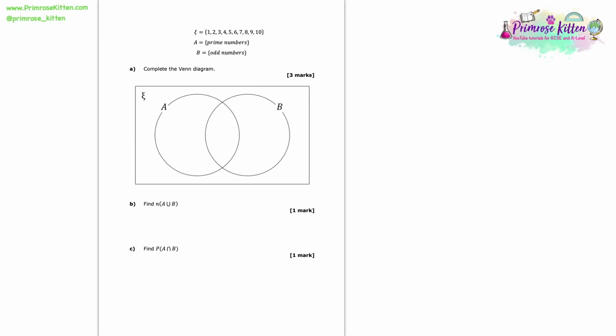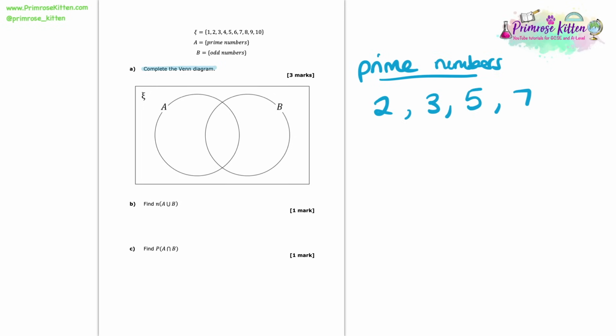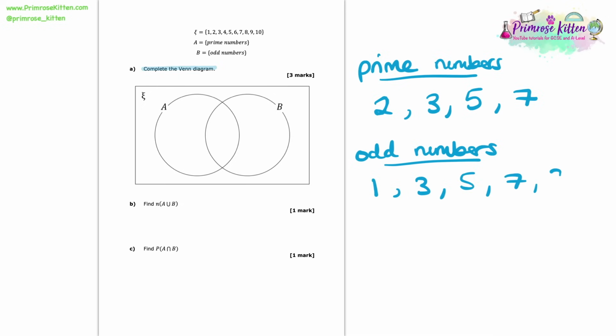So here we're given some information, and we're asked to complete the Venn diagram using that information. So we can see from the information given that we have the numbers from 1 to 10 in our set, and A is going to be prime numbers and B is the odd numbers out of this particular set of numbers. So let's ask ourselves, what are the prime numbers between 1 and 10? So that's going to be 2, 3, 5 and 7. At the same time, if we ask ourselves, what are the odd numbers between 1 and 10? Well, that's going to be 1, 3, 5, 7 and 9.